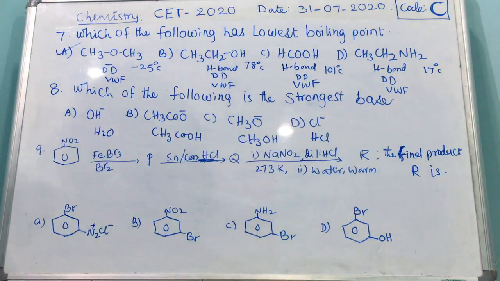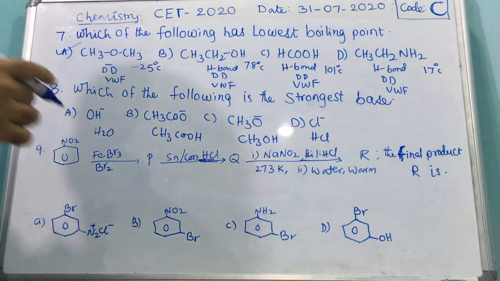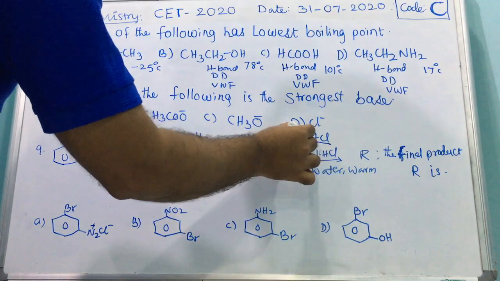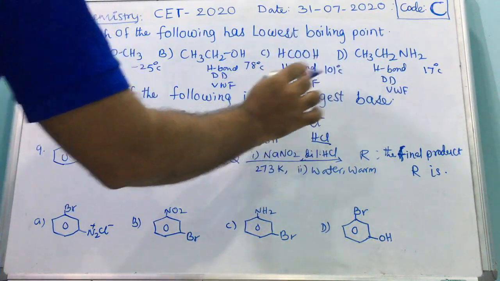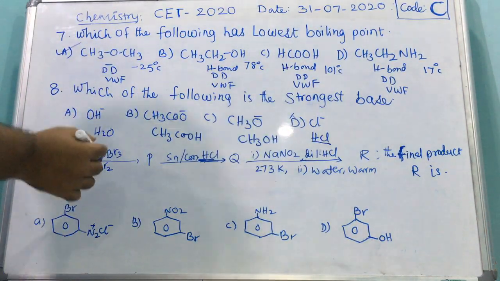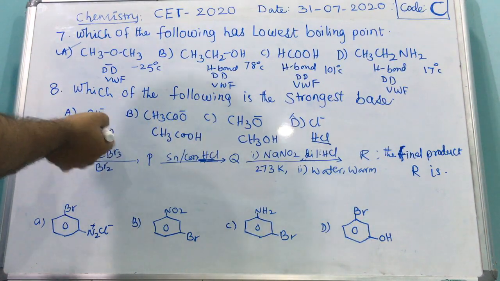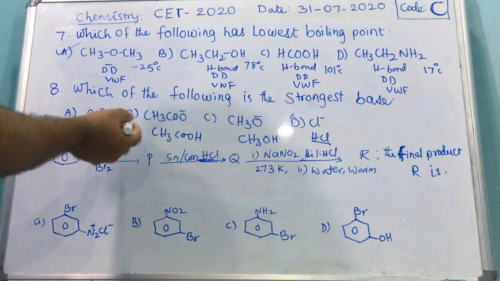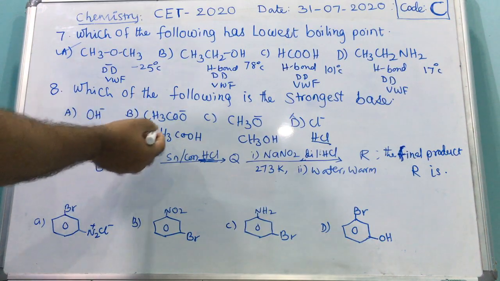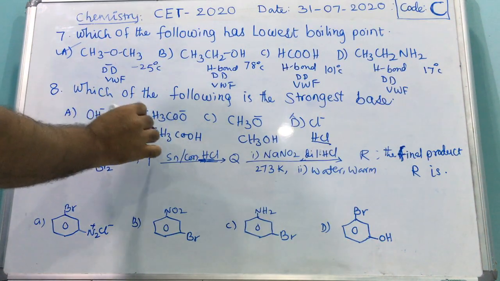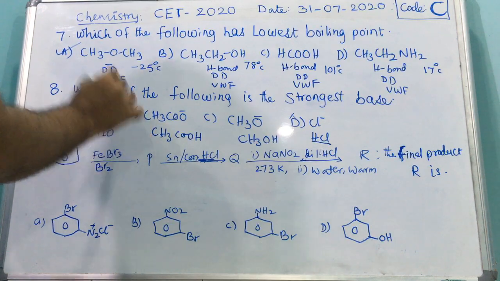A strong acid gives a weak conjugate base. Then we know organic and inorganic acids: inorganic acids are generally stronger. This strong acid gives a weak base. That's why option D is wrong. Next, carboxylic acids, compared with alcohols, ethers or any other compounds, are the stronger acids in organic compounds. Being a stronger acid, it gives a weak base, so it is also not the answer.